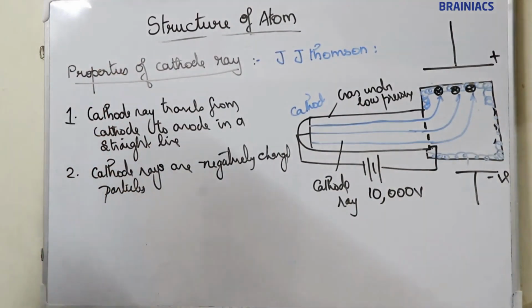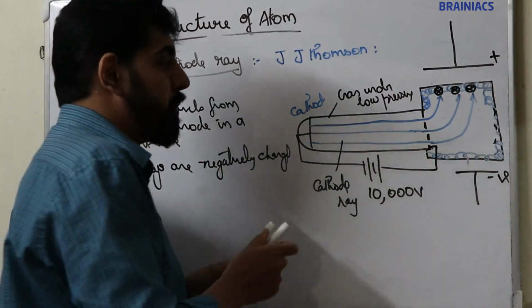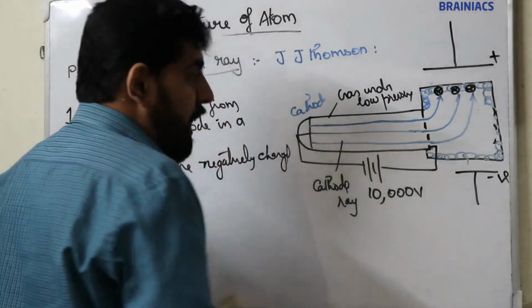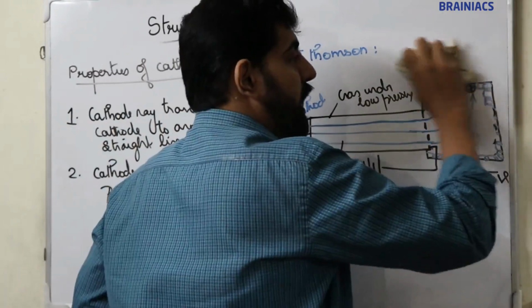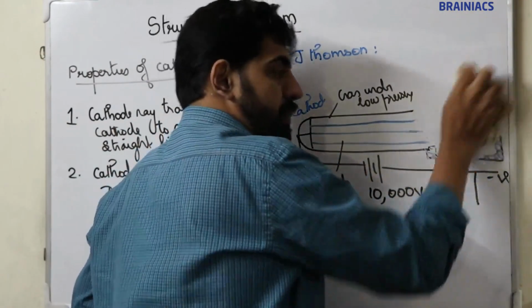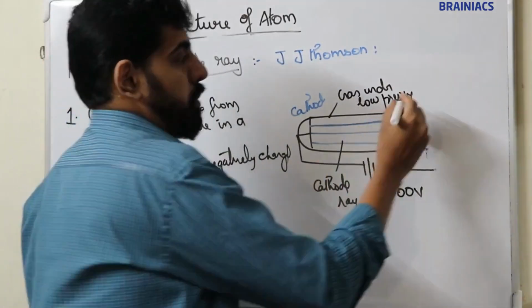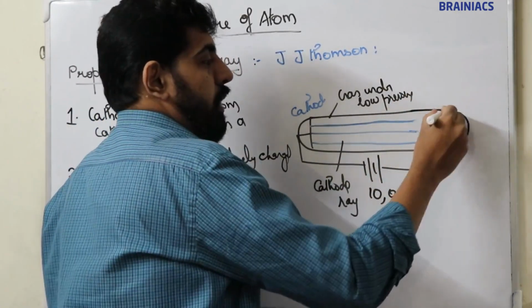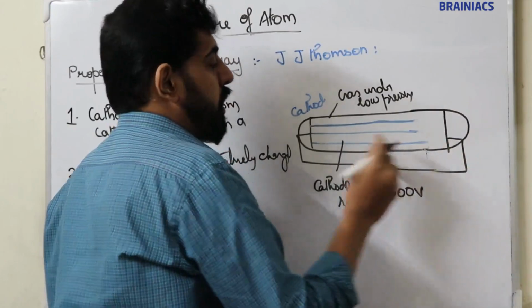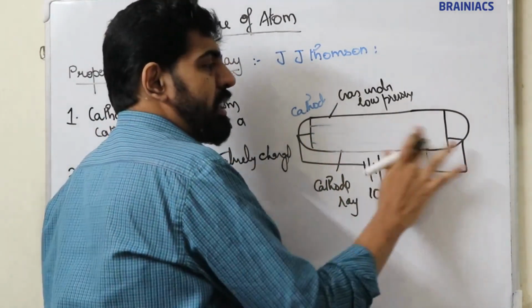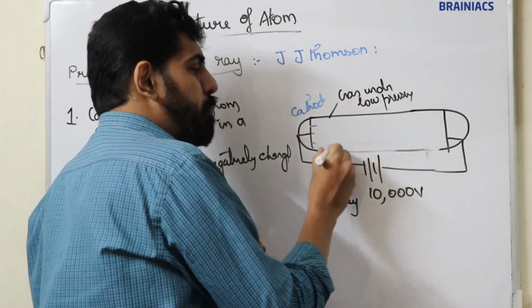Moving on to the third property. Now he places a pinpoint wheel. This is the anode. The wheel is a small wheel, known as a pinpoint wheel.